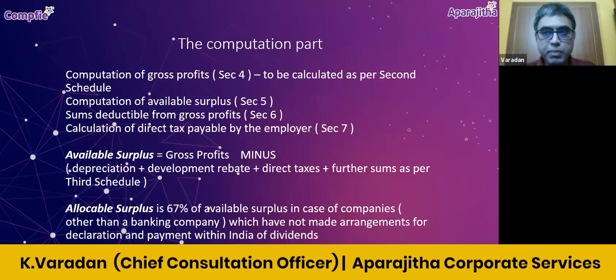Allocable means 67% of that available surplus will be allocated for the purposes of payment of bonus, right? In case of other companies which have made arrangements, it will be 60%. So that is how the working is done to arrive at the available surplus and allocable surplus.